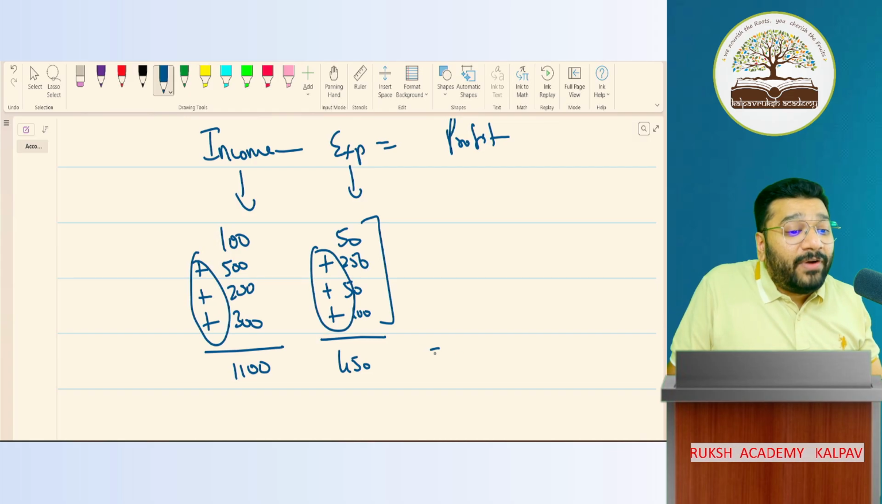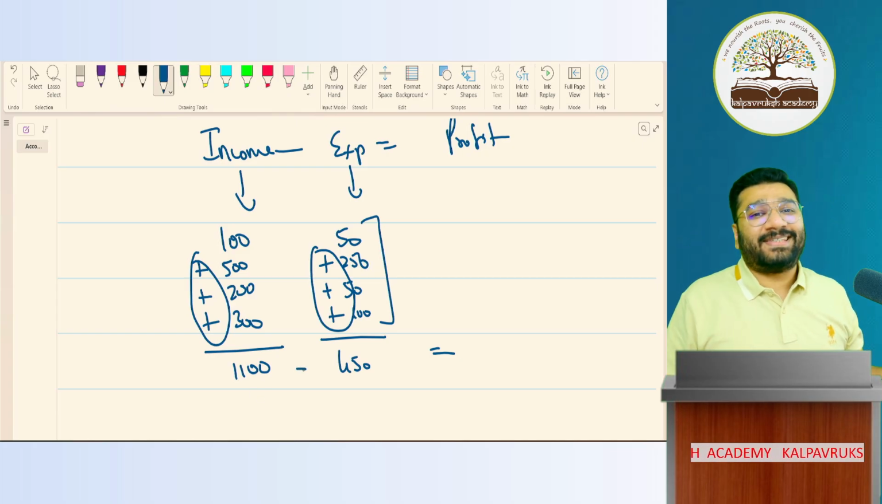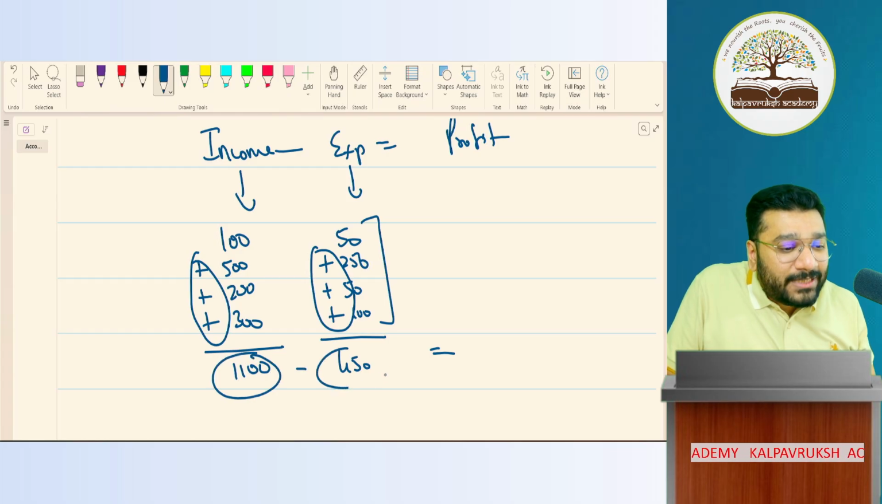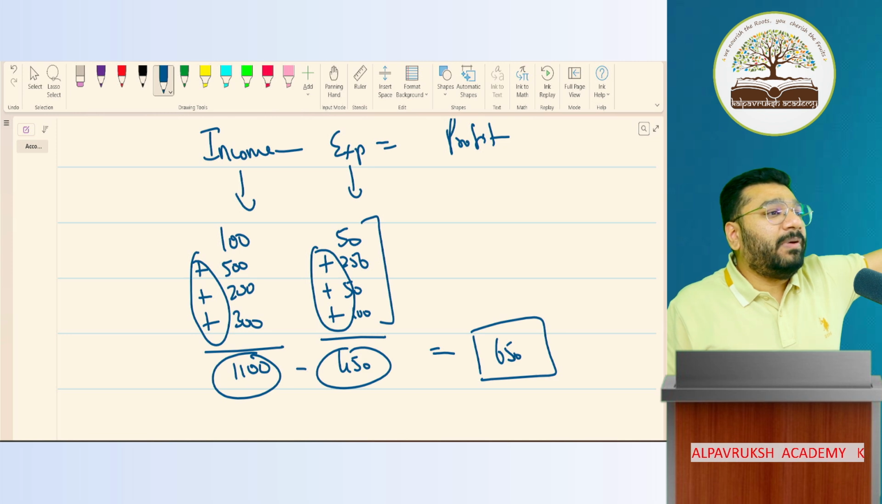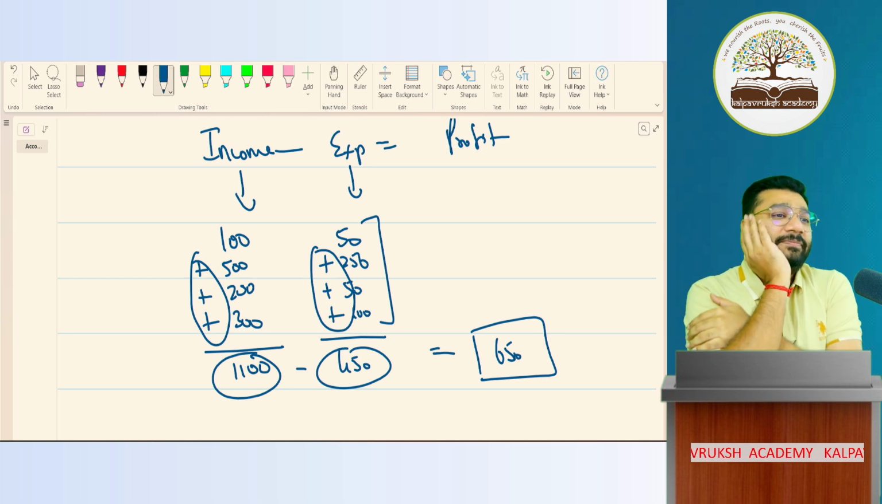Now to calculate profit, what am I supposed to do? This I need to minus. So here, when it comes, minus. How much is the balance now? 650. Now how will you teach people when to add and when to minus? Tell me now.